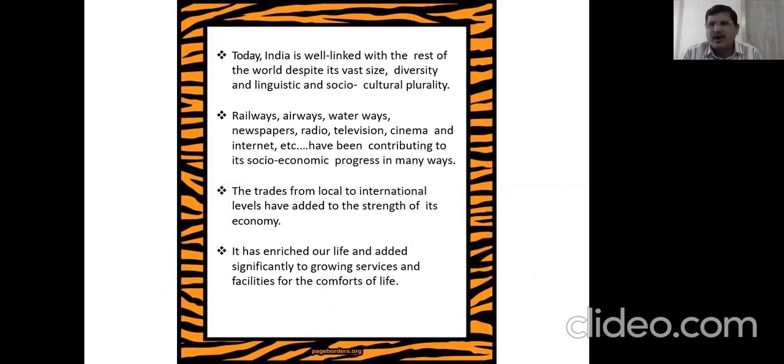Today, why are we calling it a global village? Our world is a global village. Why are we calling it so? Because all of us have come together because of the means of transport and communication. So we are able to contact anybody from one corner to the other corner, and we are sharing all the things: our diversity, our size, our languages, our culture, our heritage, our knowledge, everything we are sharing with each other.